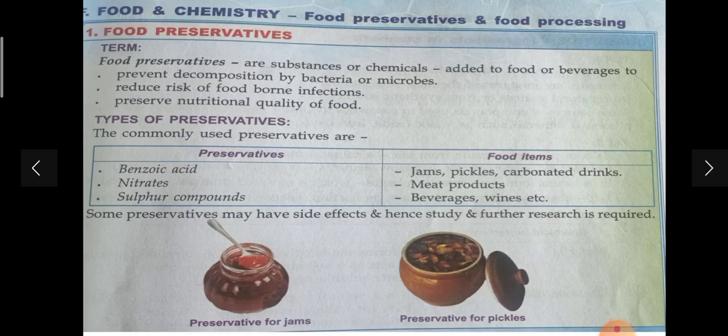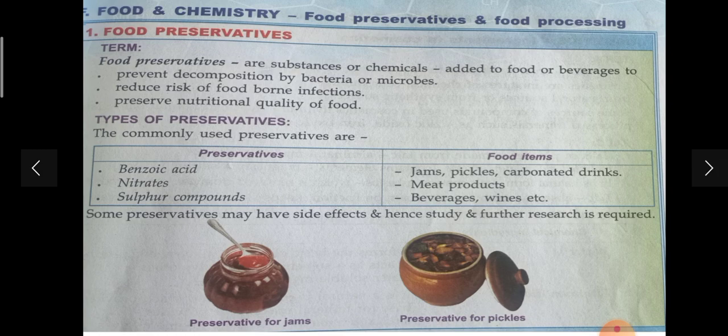Today's class, let's talk about food and chemistry. So where are chemicals used in food? We divide it into food preservatives and food processing, right? What is the meaning of food preservatives? In general, preservatives are chemicals added to food or beverages to prevent decomposition by bacteria or microbes. So no bacteria can affect the food. So we use these food preservatives, right?